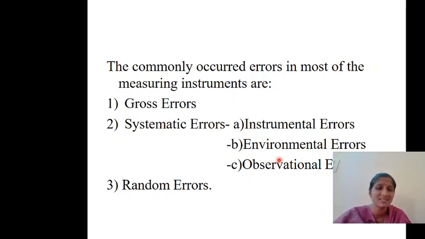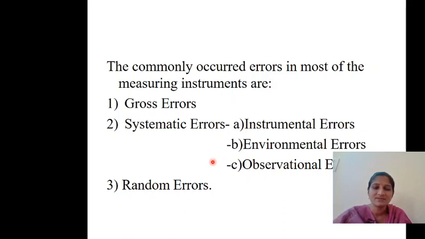We don't know the particular reason why they have occurred, so they are called random errors. Under systematic errors, there are again three types: instrumental errors, environmental errors and observational errors. Let us discuss all of these in today's class.